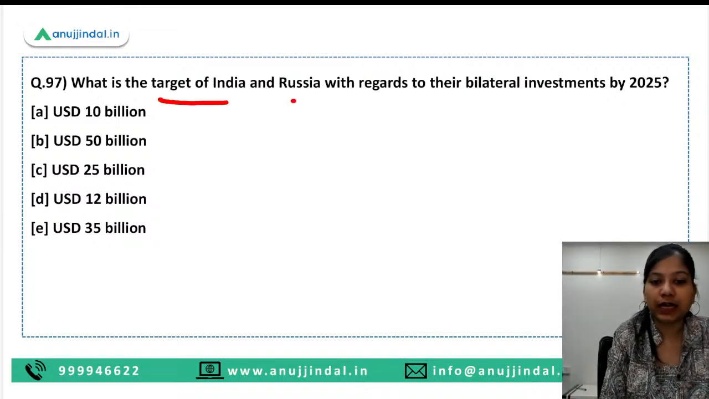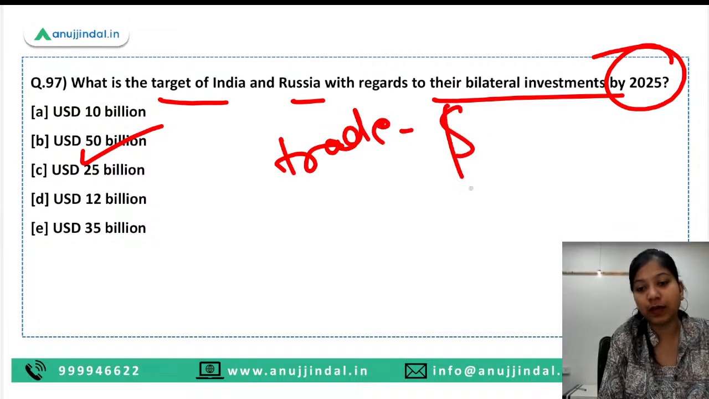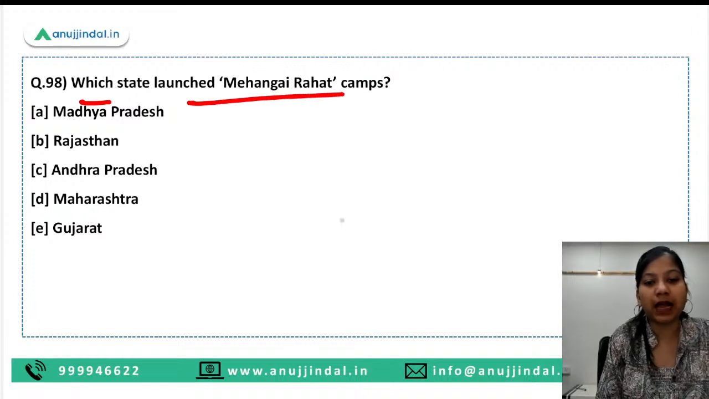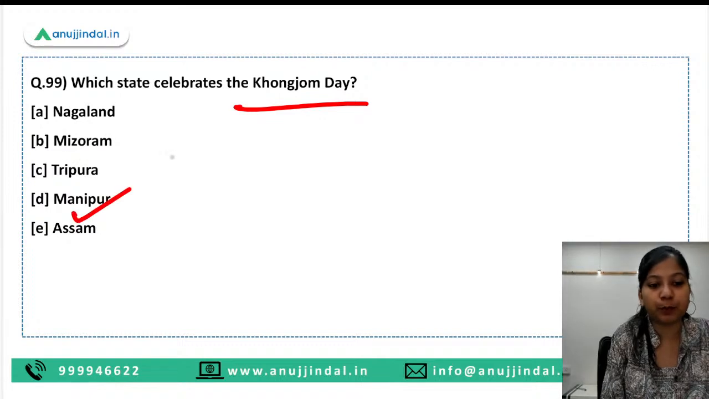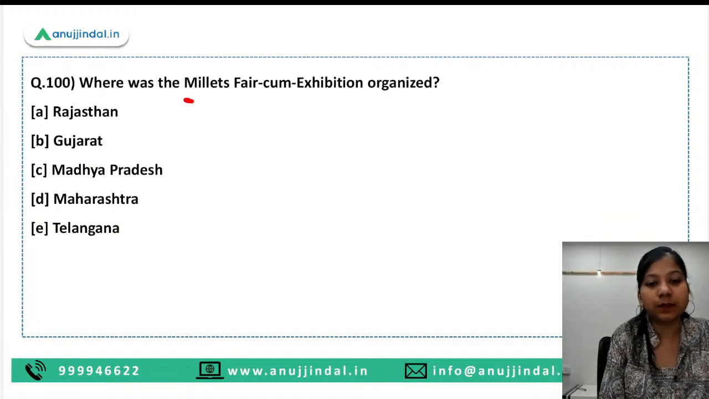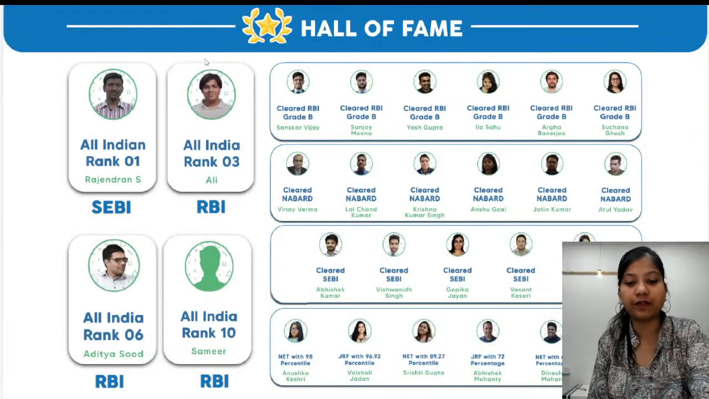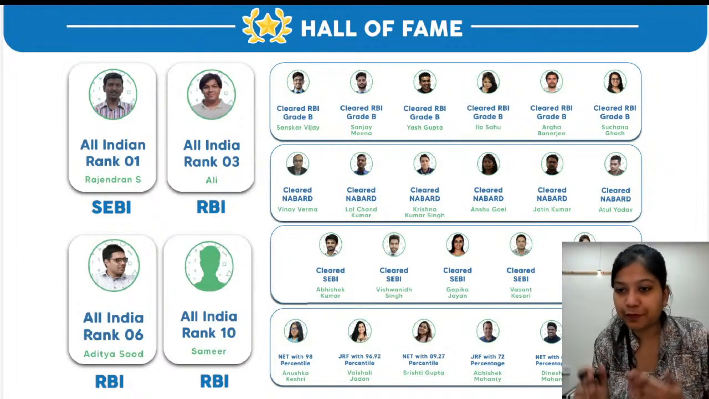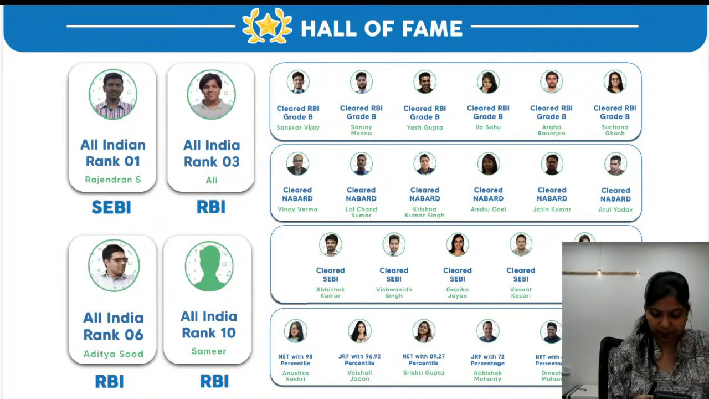What is the target of India and Russia with regards to their bilateral investments by 2025? 50 billion, and bilateral trade to be increased to $30 billion. Which state has launched the Mehngai Rahat camps? Rajasthan. Khongjom Day, Manipur. Where was the Millets Fair cum exhibition organized? So here Rajasthan is the right answer. And now we have completed the session. I hope you all have enjoyed it. And if you have any doubt, anything to discuss, I'm here, you can discuss it with me.